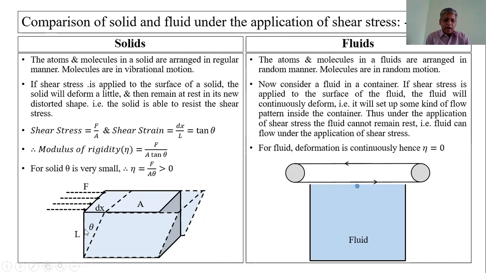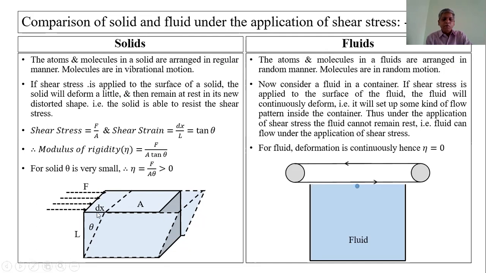If we consider this angular displacement as theta, then from this right angle triangle, dx upon L is tan theta. Therefore, modulus of rigidity eta is equal to shearing stress upon shearing strain, that is equal to force per unit area upon tan theta, or dx upon L.